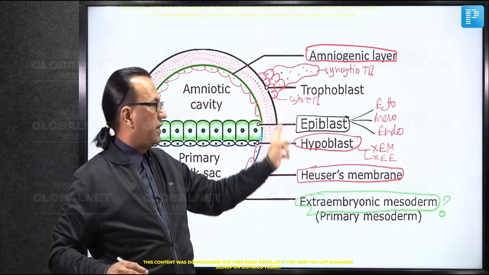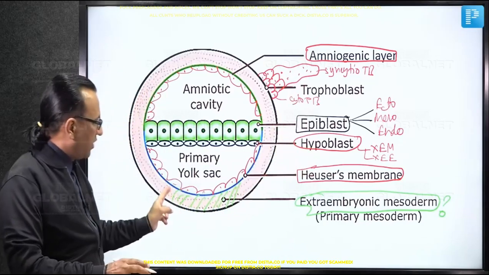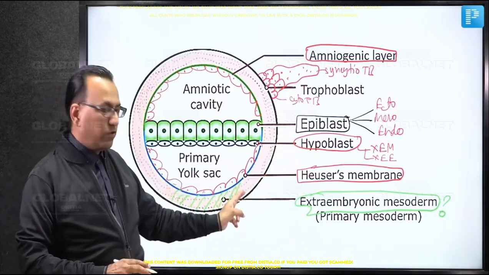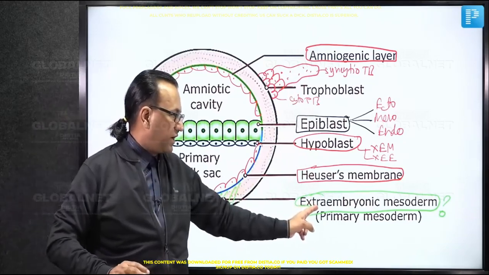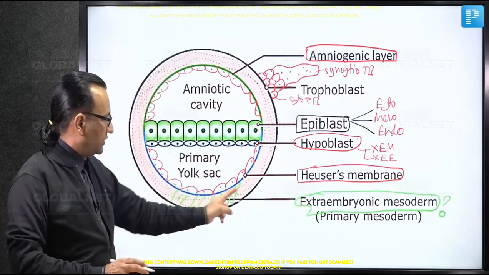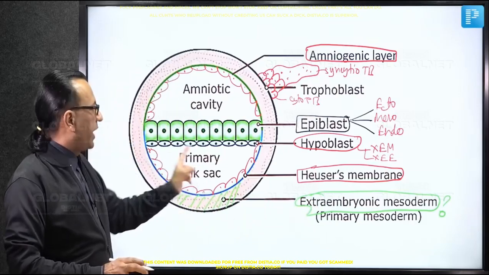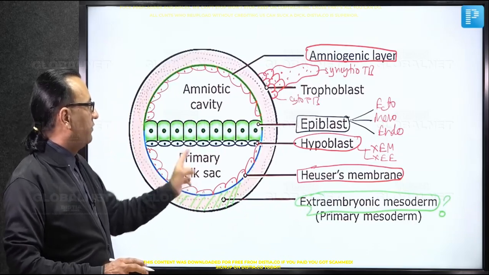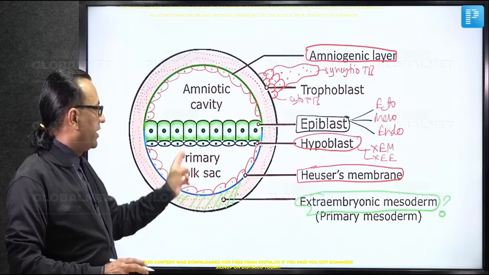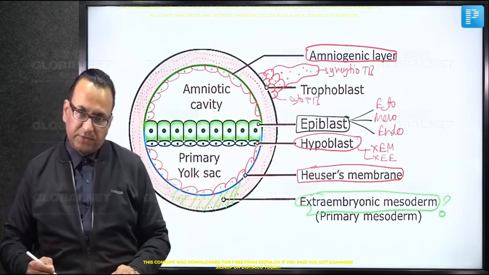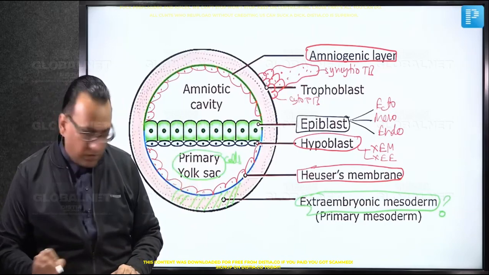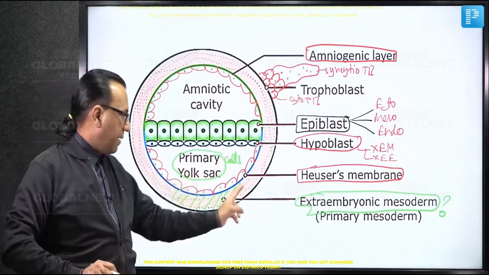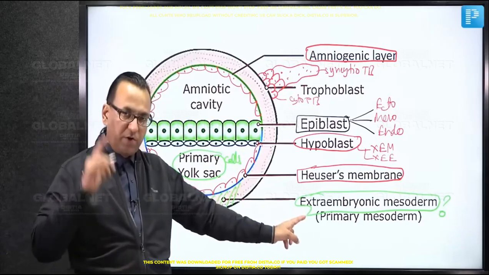Some authors said it is coming from the hypoblast. Then what is the latest answer? If you look at the latest literature, they'll say extra embryonic mesoderm is coming from the cells which are lining the primary yolk sac. And which cells are lining the primary yolk sac? It is just mentioned that the primary yolk sac lined by the cells will form the extra embryonic mesoderm. That should be your first answer.